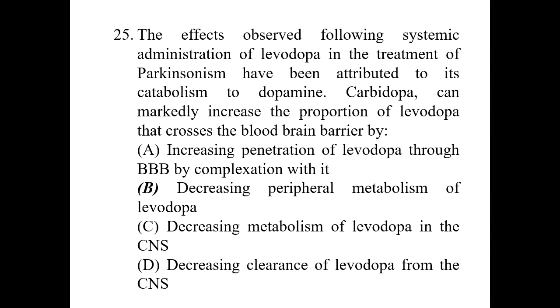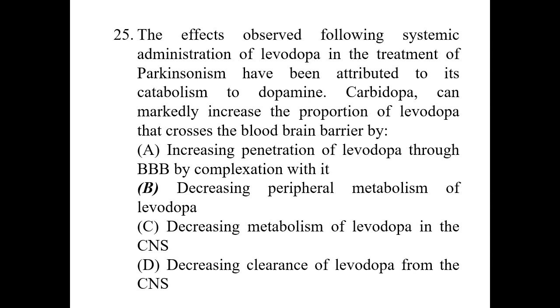So carbidopa inhibits the decarboxylase enzyme, and it increases its bioavailability, and it may cross the blood-brain barrier and reach the brain and can be used for Parkinsonism. So the correct answer would be B.